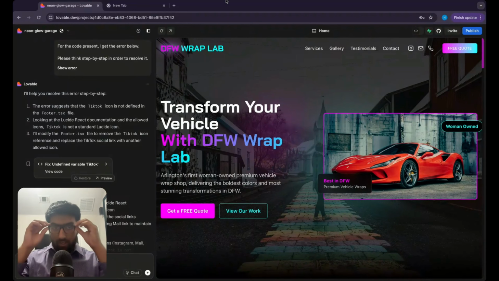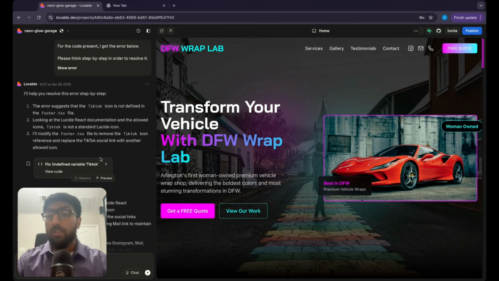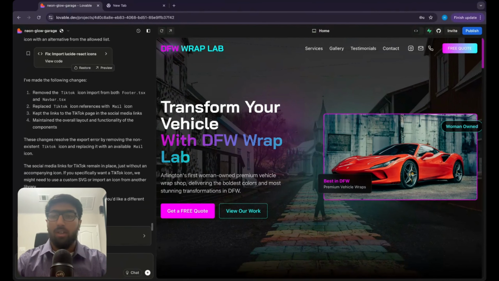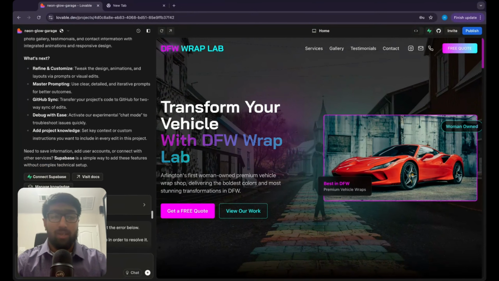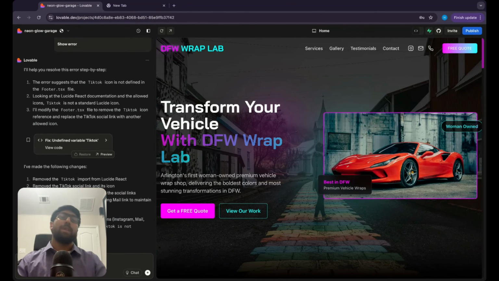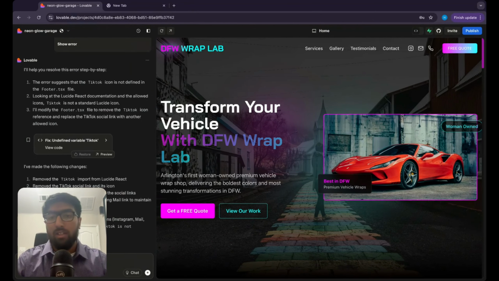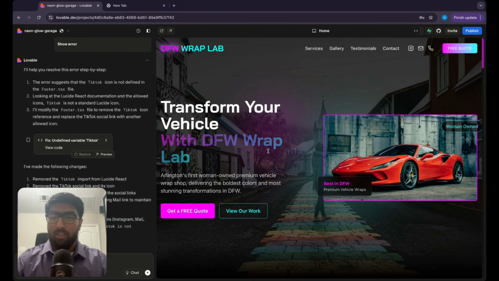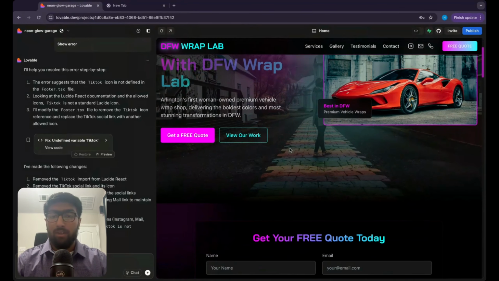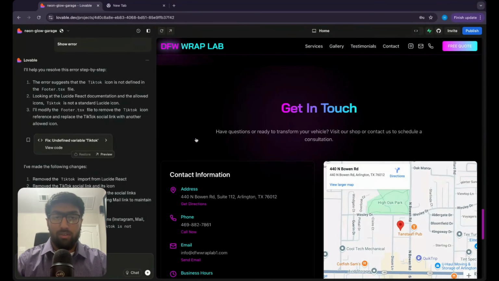So it went ahead and created this. We did have a few errors that we had to solve, but Lovable really takes care of that pretty quickly, without me having to go too deep into it. It follows the theme that DeepAgent laid out in the document: transform your vehicle with DFW Wrap Lab. It focuses on the woman-owned premium vehicle wrap shop. Get a free quote. Okay, cool.